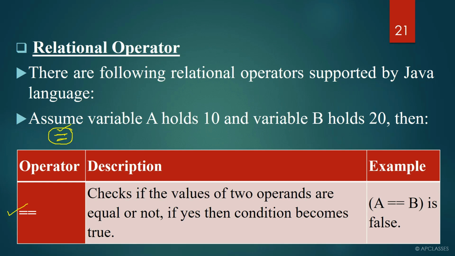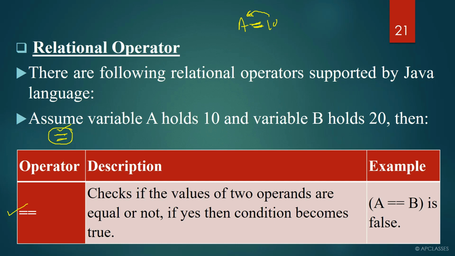What do you mean by assigning a value? That is, a equals to 10. A is assigned a value, that is 10. So here we are using the equals to sign. What do you mean by double equals to? Double equals to means when you have to compare for equality, whether both are equal or not, then you have to use the double equals to sign.